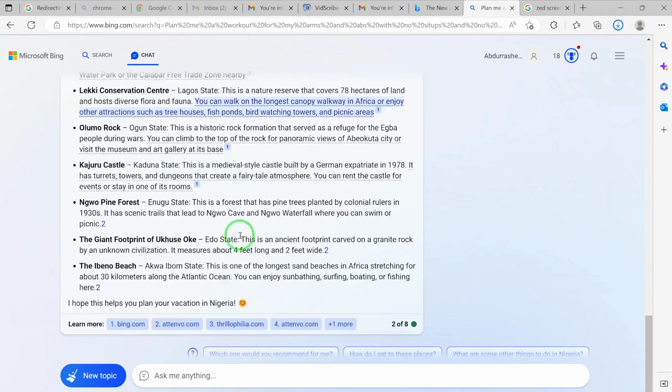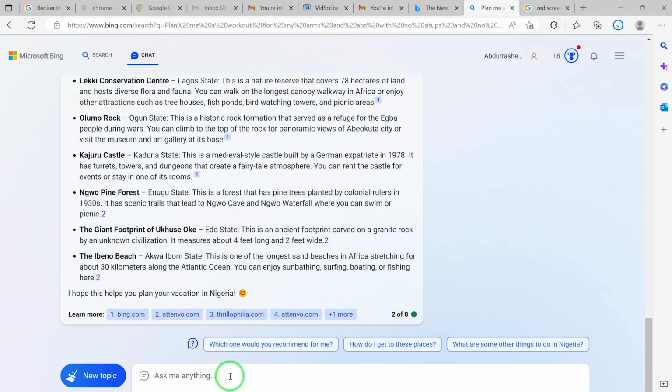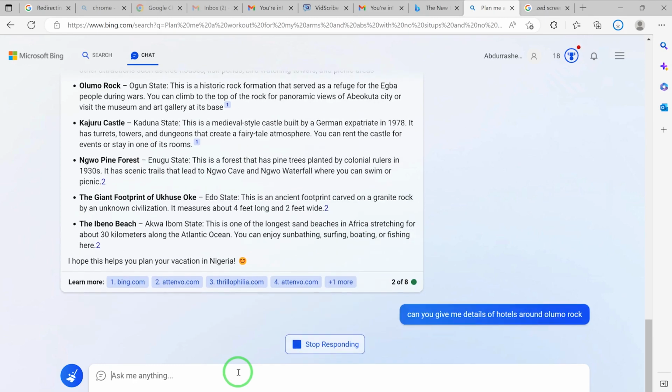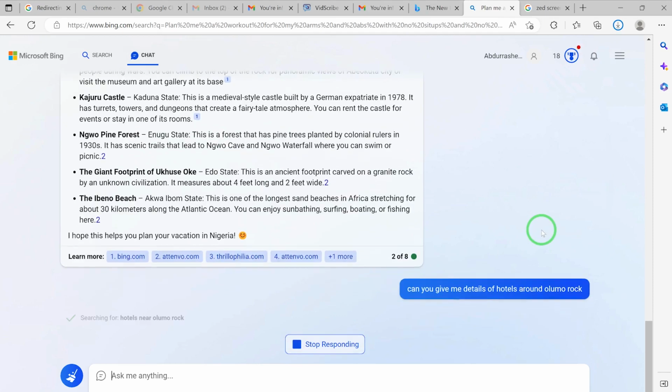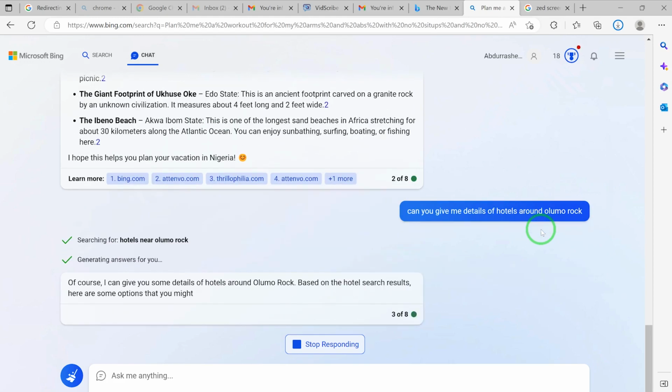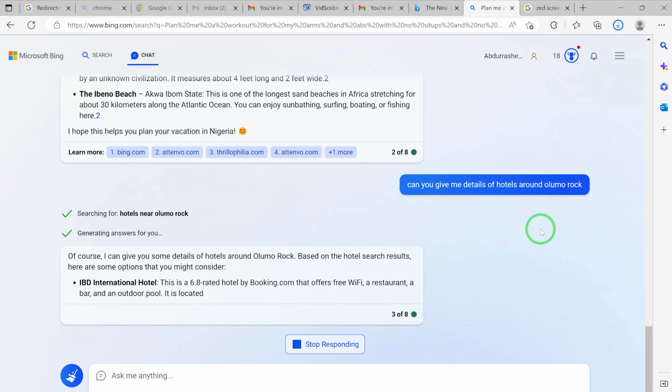You can check around and ask it to give you more details about, let me say, Olumo Rock. Can you give me details of hotels around Olumo Rock? Yeah, so let's see what response it is going to give us. Here are the hotels near Olumo Rock. Okay, searching for hotels near Olumo Rock, and you can see, of course, it gives you Abidi International Hotel.